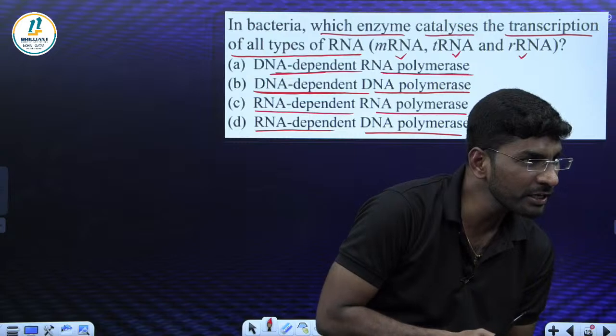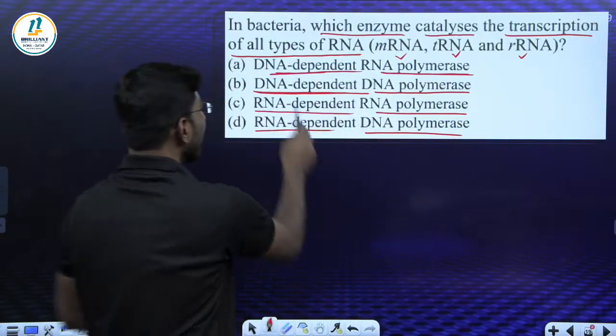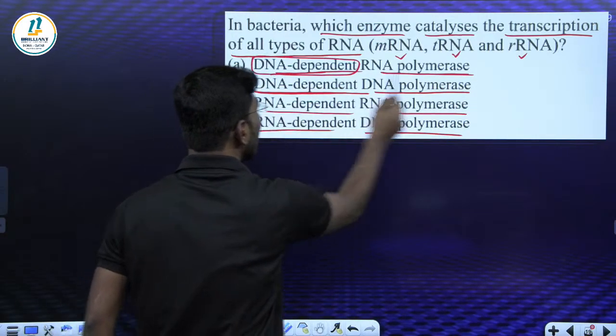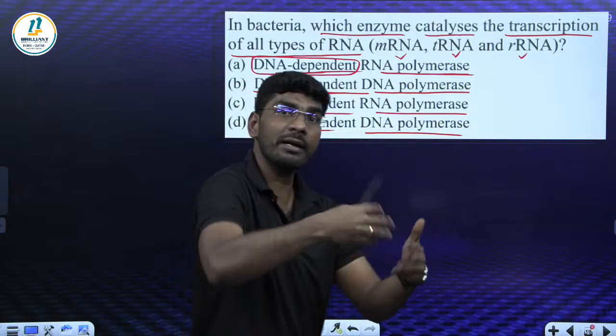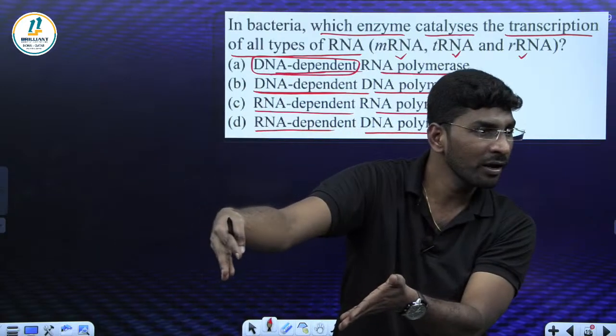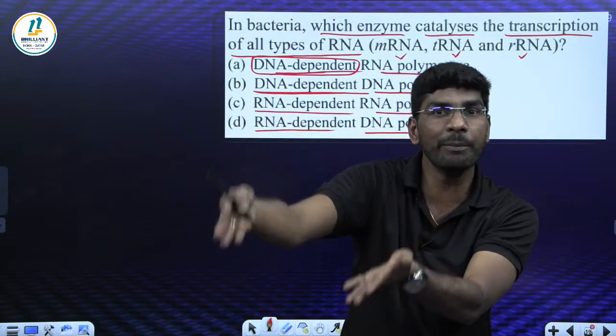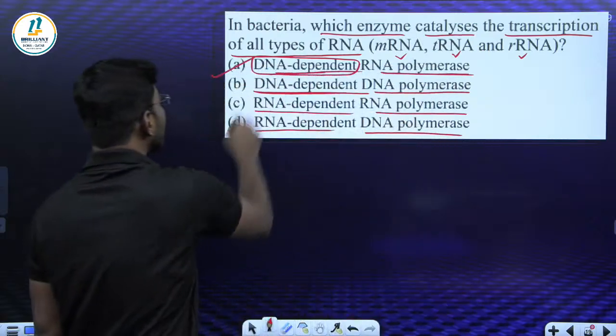How come it's C, my dear? It is A, right? Look here. It depends on DNA to make RNA. DNA dependent RNA polymerase enzyme. So the answer is what? Option A.